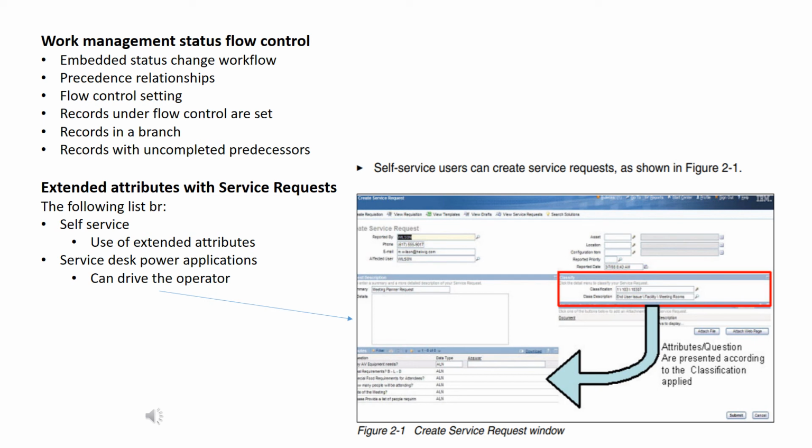Now the self-service users can create service requests as shown in this figure. So you can see in this figure how the service requests are being created by asking the attributes or questions that are presented according to the classification applied.